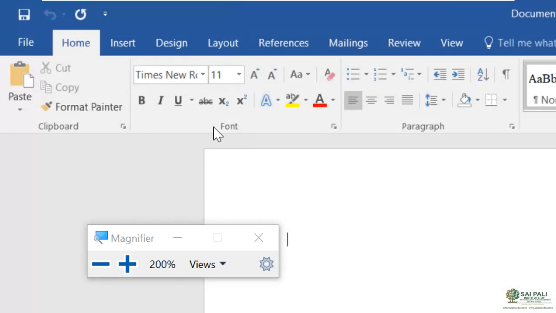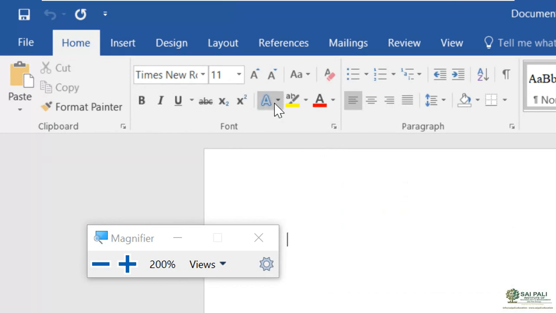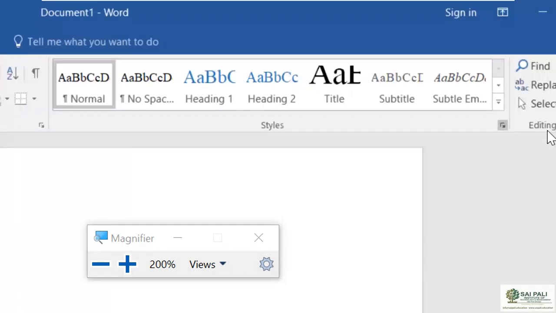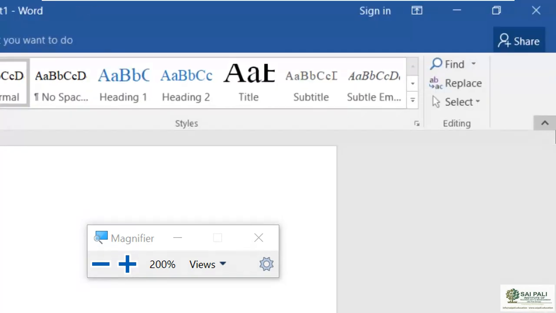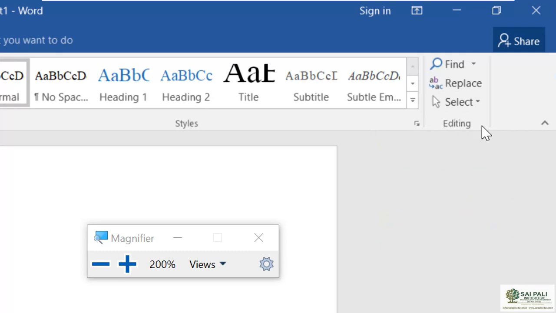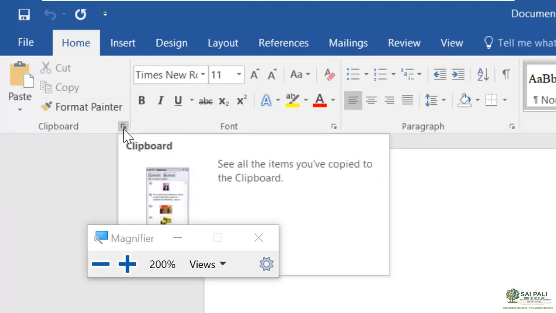But not all groups contain this arrow, because not all groups have more options. In this group it has, in this group it has, in this group it also has. In this editing group you can see there is no arrow because it does not contain more options. It contains only these 3 commands. So there is no more option here in this group, so there is no arrow available in that group. But the group which contains more options contains this arrow key which you can click to get the more options.